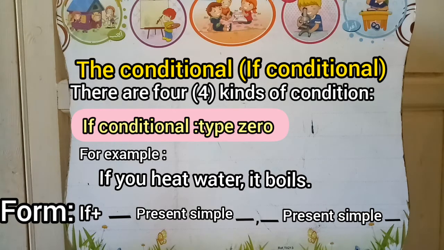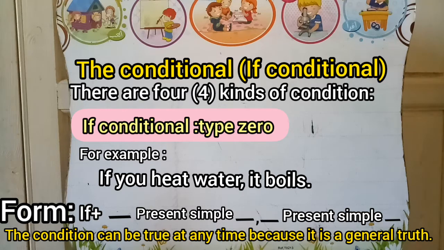In this type of condition, we have the present simple in both clauses, and it means that the condition can be true at any time because it is a general truth.